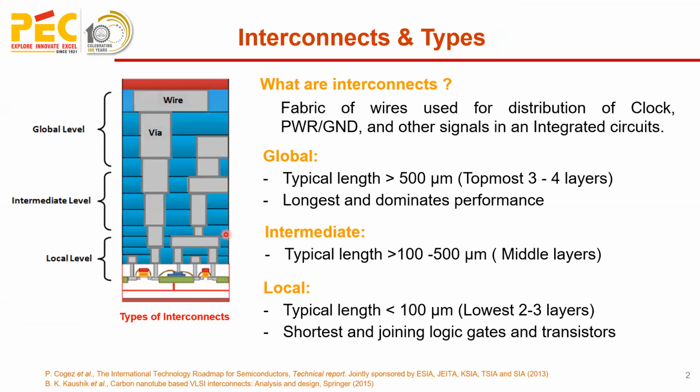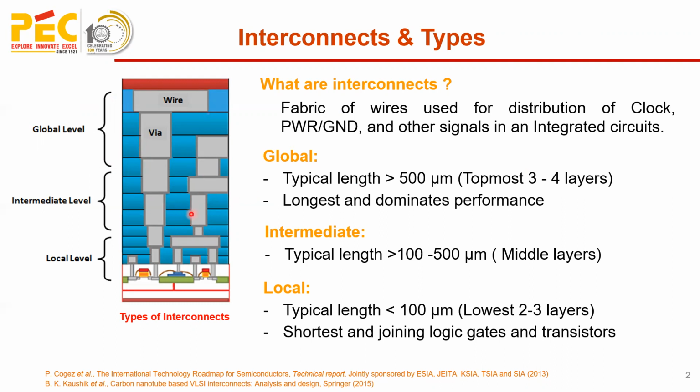What are interconnects and their types? Interconnects are the fabric of wires used for distribution of clock, power supply, ground, and other signals in an integrated circuit. Interconnects are typically categorized into three types: global level, intermediate level, and local level, depending upon the location in an integrated circuit. Global level interconnects have a typical length greater than 500 micrometer. These are the top 3 to 4 layers.